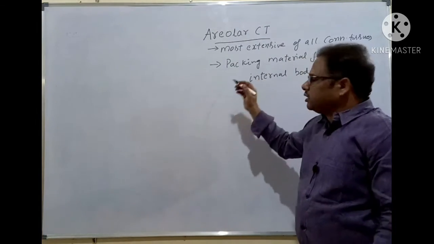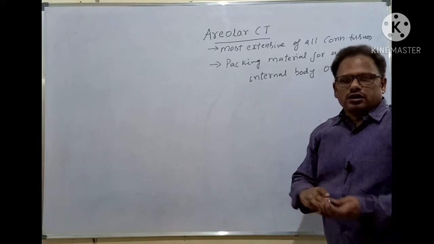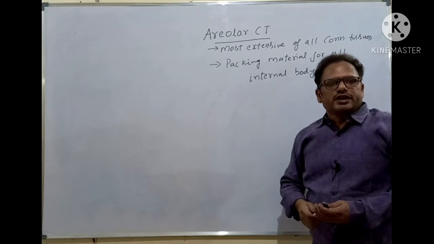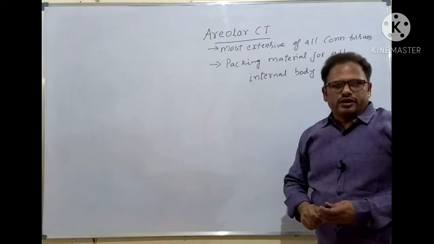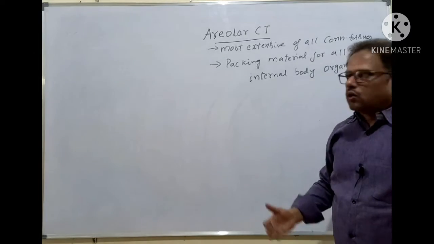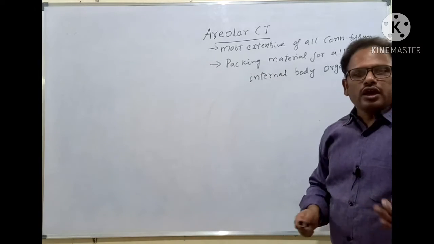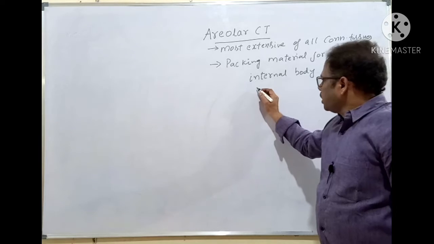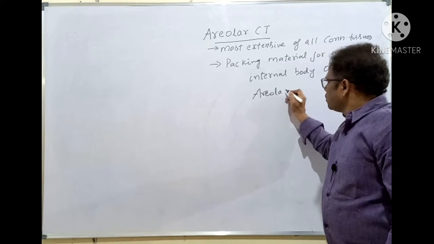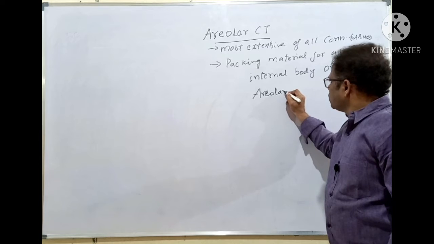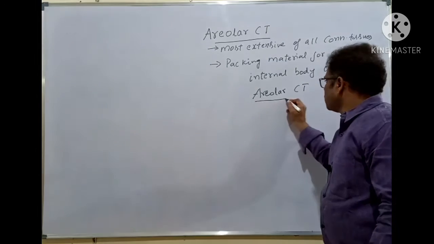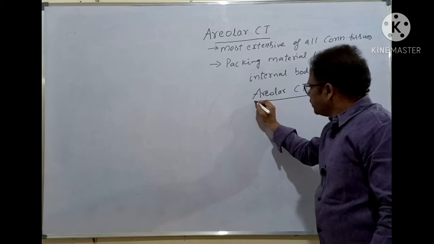I told you in the previous session that the connective tissues are classified based on the types of cells present and the fibers present. Here also different types of cells are there, different types of fibers are there, and that's the composition of the areolar connective tissue. Areolar connective tissue contains three types of materials.